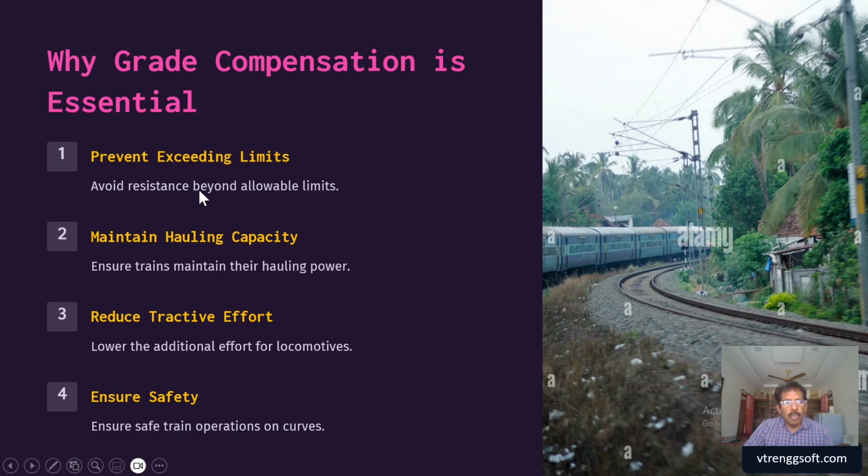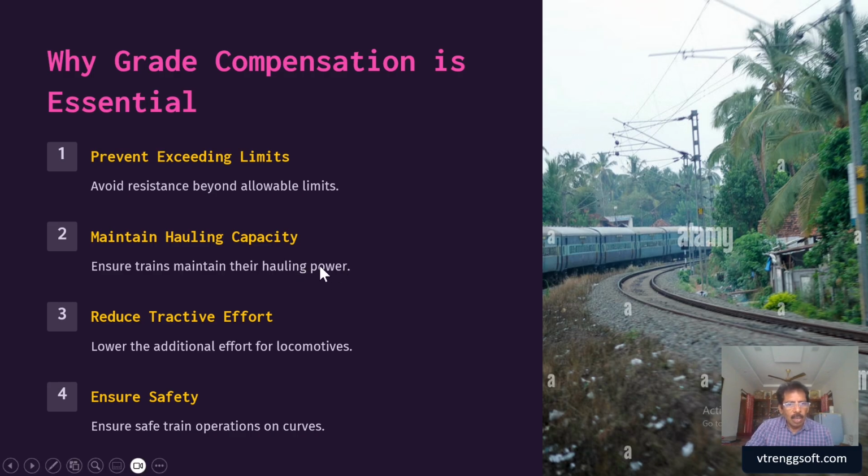The grade compensation, as we have already discussed, avoids resistance beyond the allowable limits and ensures trains maintain their hauling power. Once it is fixed for some loading gradient, if the gradient falls in a curve, there will be an increased resistance. Sometimes the loco will not be able to haul the load, and sometimes there will be loco failure, and we have to send some